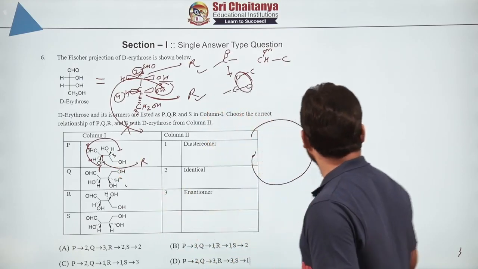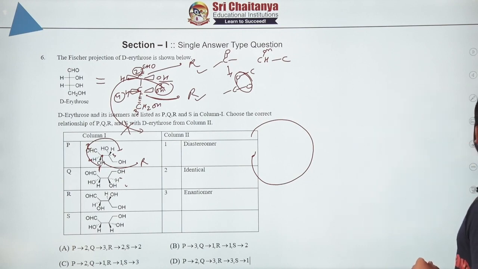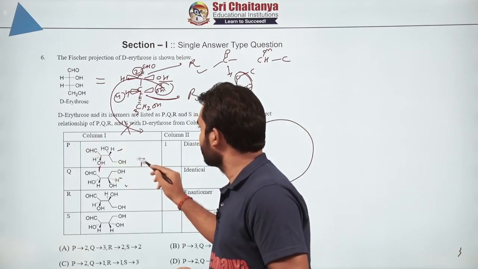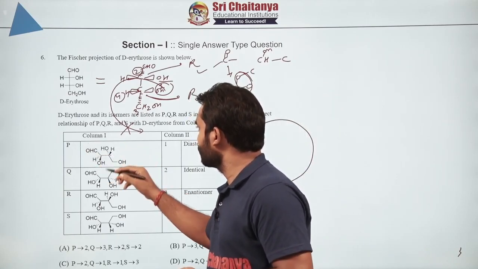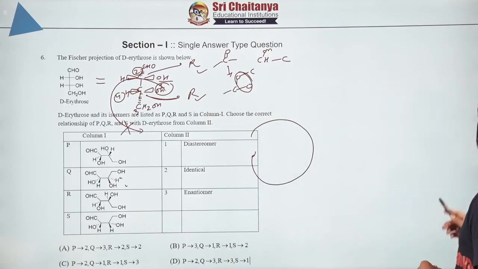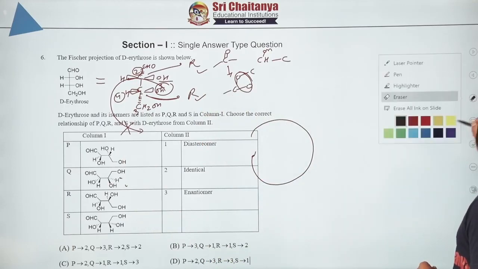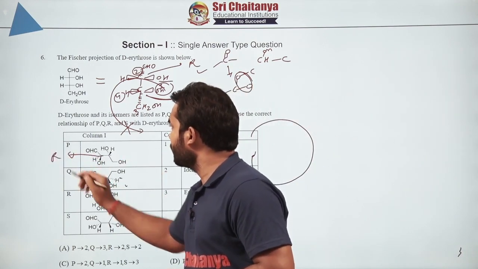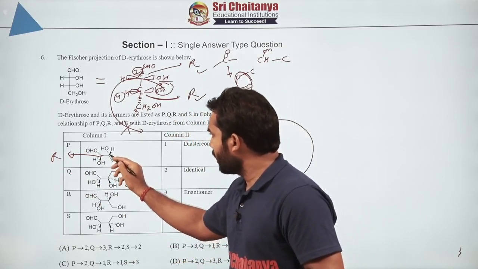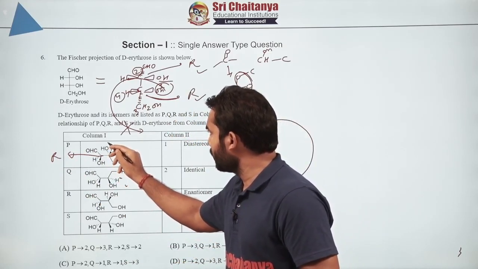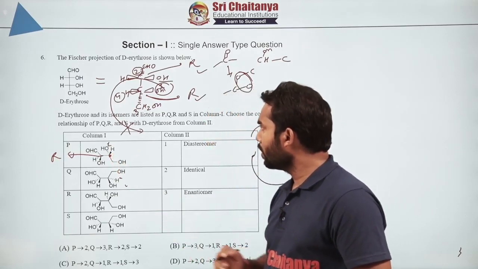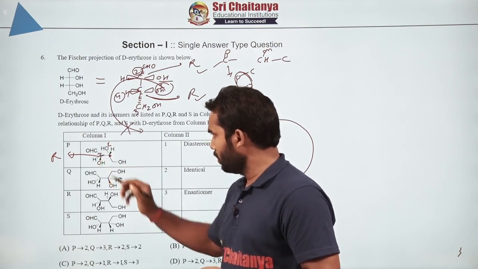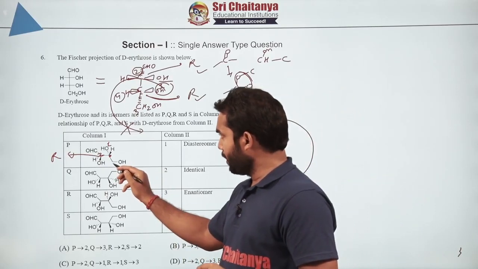So if you calculate there, just a minute, I will first rub that. Now this one I calculated as R. Now let's look at this. Now this carbon is directly attached with oxygen, highest atomic number, number 1. Then carbon and OH, then carbon and OH, and again carbon, so number 2. This will be number 3.